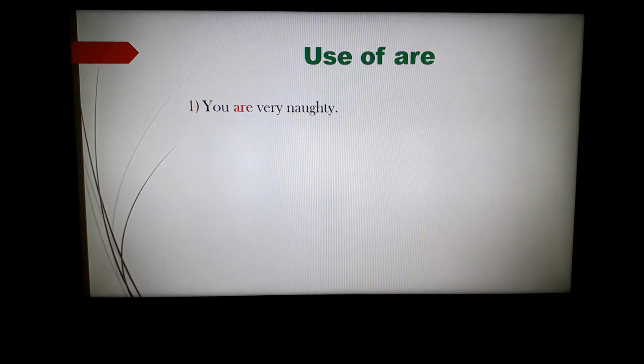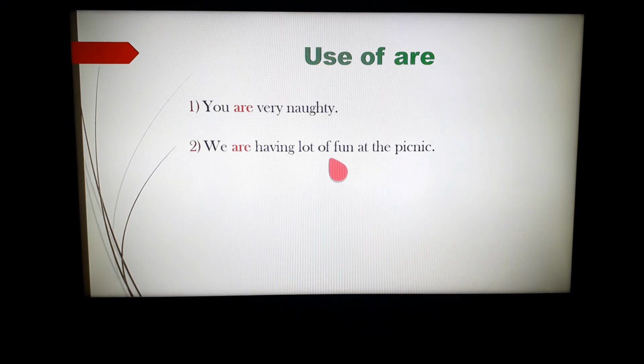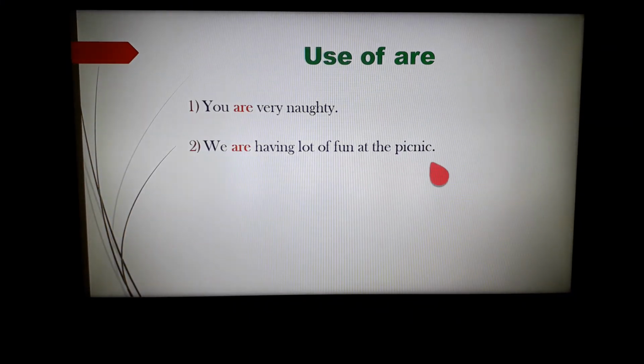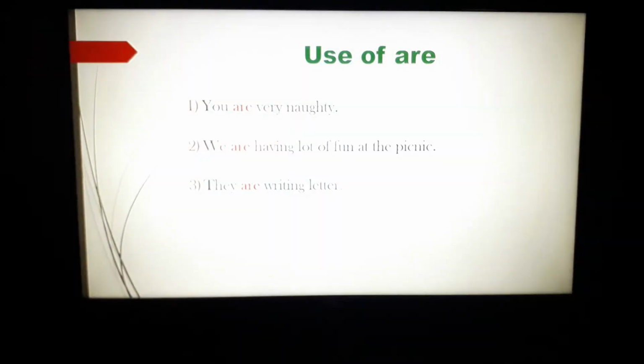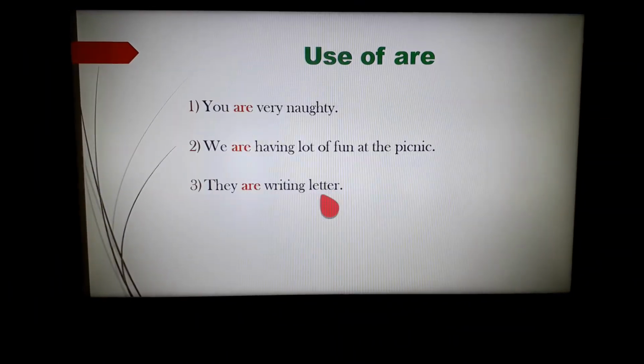Besides these sentences, I have some more examples for you. You are very naughty. We are having lot of fun at the picnic. With we, I have written are. So, we are. They are writing letter.